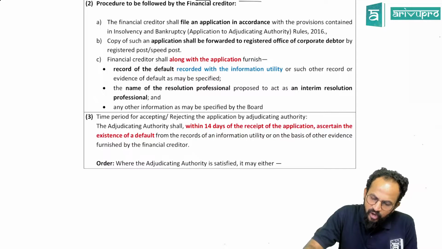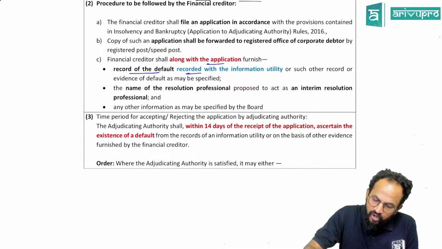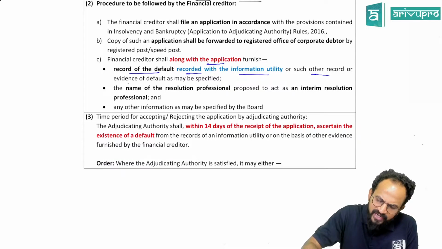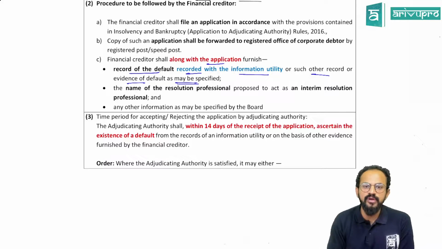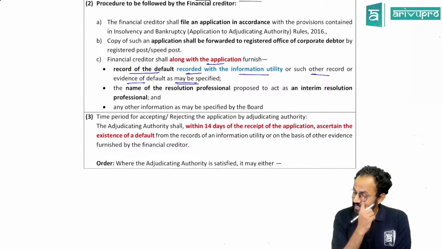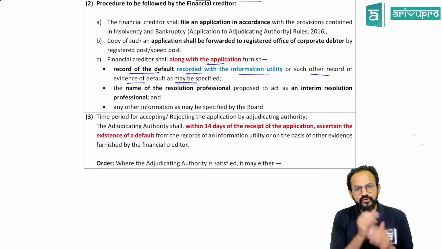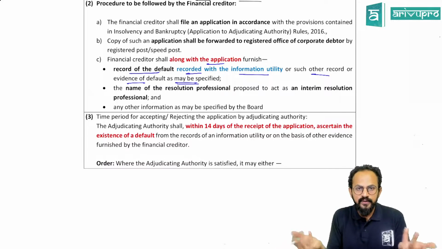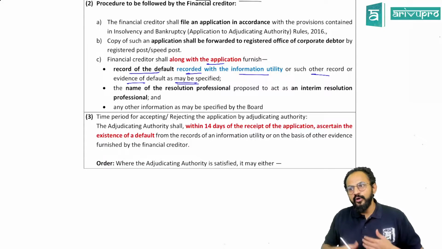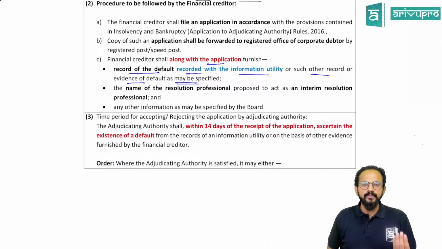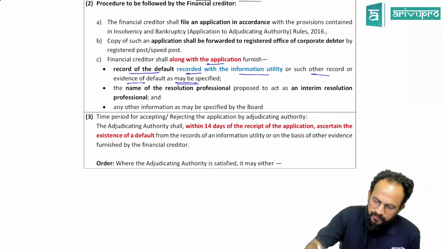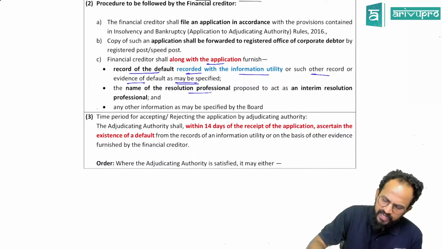Financial creditors, along with the application, have to give a record of the default, recorded with an information utility, or any other record or evidence of default as the case may be. So people, whenever you are filing an application with AA, you have to make sure that you give a record of default. You need to prove it. For example, you are asking for the money and that person is not paying you; the record of all these transactions, the name of the resolution professional, or any other information.